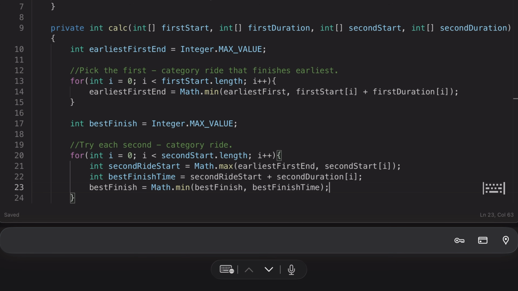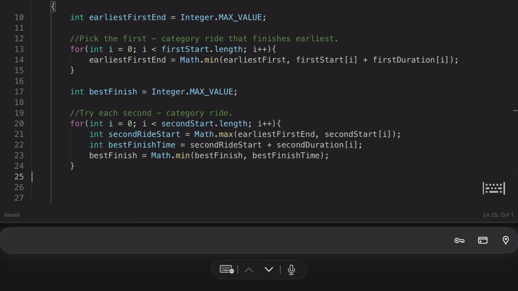I hope it's fine. So this is best finish, we have defined at line number 17, and we have calculated the best finish time at line number 22. Whatever the minimum comes, we will update our best finish. Once this is done, guys, you need to return best finish.